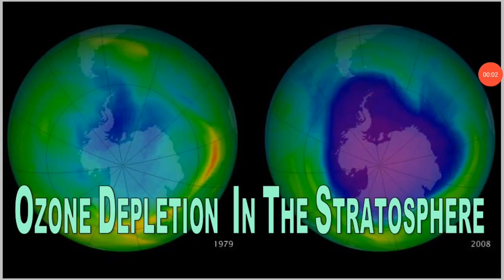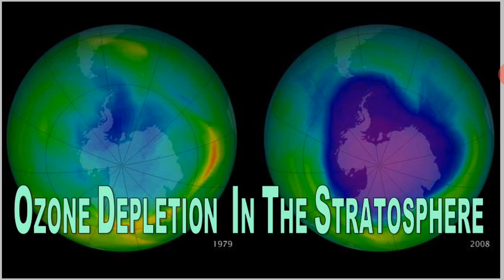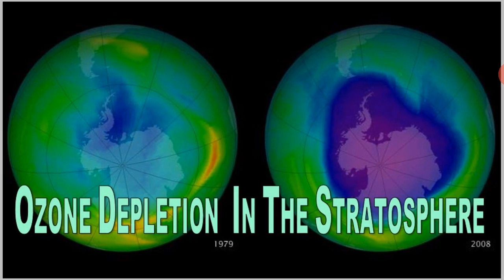Hello, good morning students. Today we are going to see the next part of the chapter, that is ozone depletion in the stratosphere. You have seen in the last class regarding the greenhouse effect and global warming: how the greenhouse effect is caused, what its effects are, and how greenhouse gas leads to global warming.